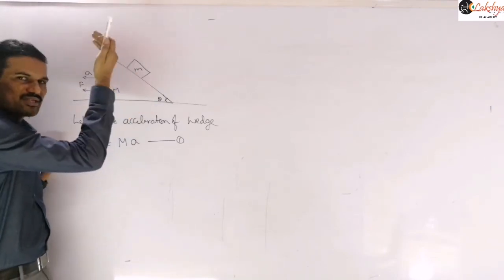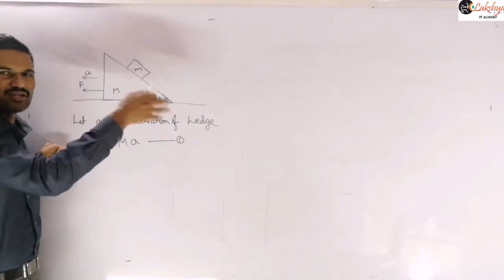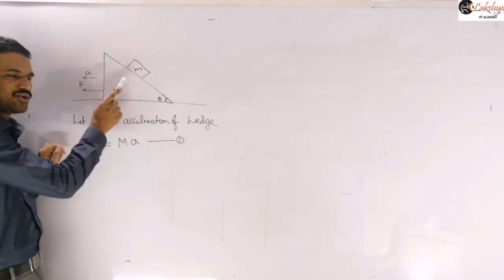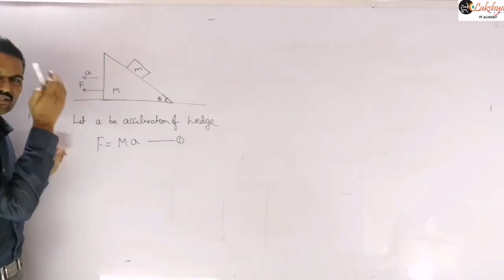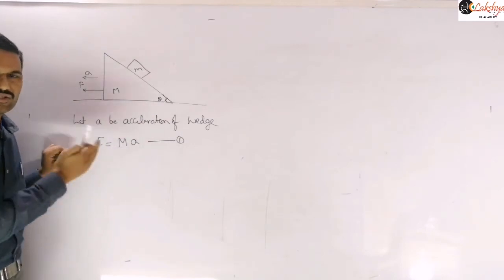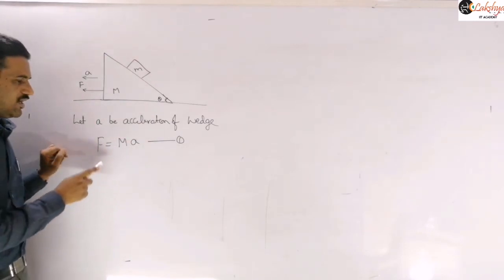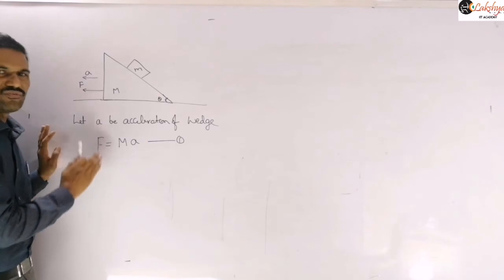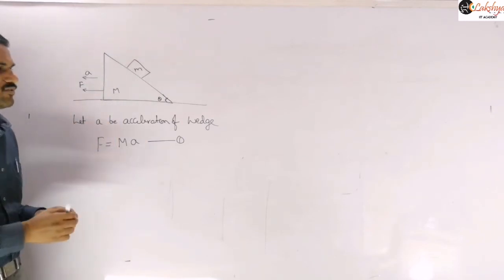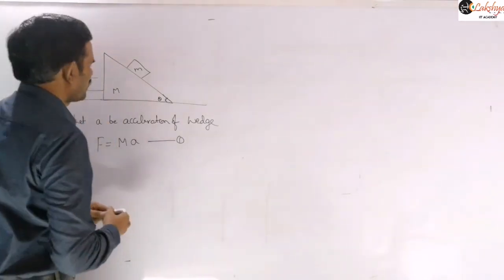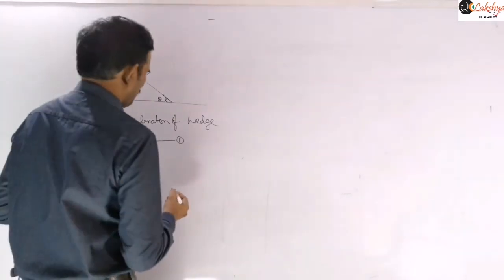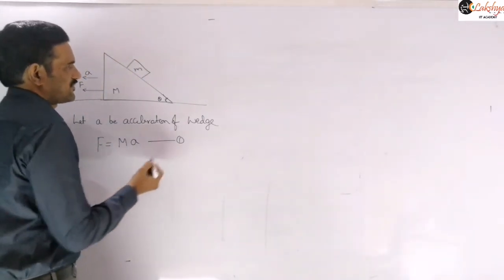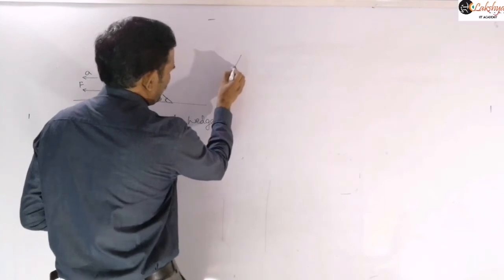This m is moving separately because it is falling freely. Falling freely means it is not traveling along with this wedge, or we can say that it loses contact with the wedge. Then only it can fall freely, right? And so we can write this as F equals capital M into A. Now just take the free body diagram of this block and then write the force equations for that.